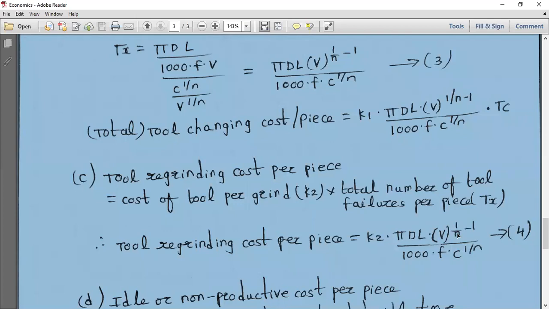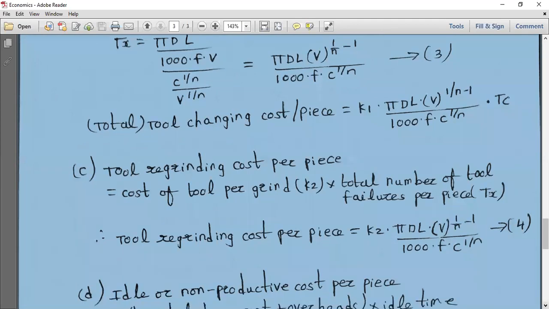We have already arrived at this expression Tx in case B. So the tool grinding cost per piece is K2 into the total number of tool failures per piece, which is πDL into V to the power of 1/n minus 1 by 1000 F into C to the power of 1/n. C is the constant, F is the feed rate, D is the diameter of the workpiece or the job, L is the length of machining, and V is the cutting speed.